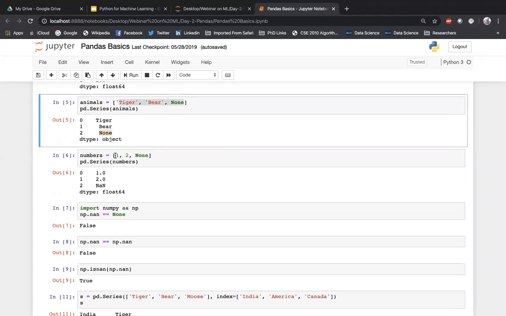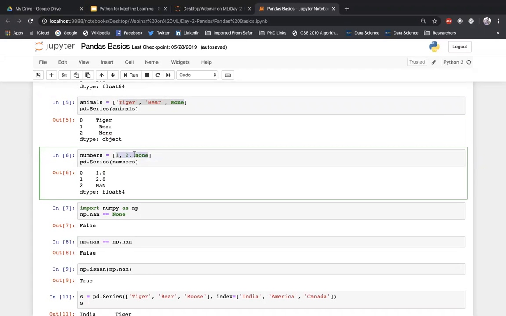The same thing, if you pass it with a number list, it will print a NaN. Because pandas thinks that in this particular list these are numbers, it expects that the next one will also be a number. Since we have passed a None, meaning we don't know the value, it takes it as not a number.